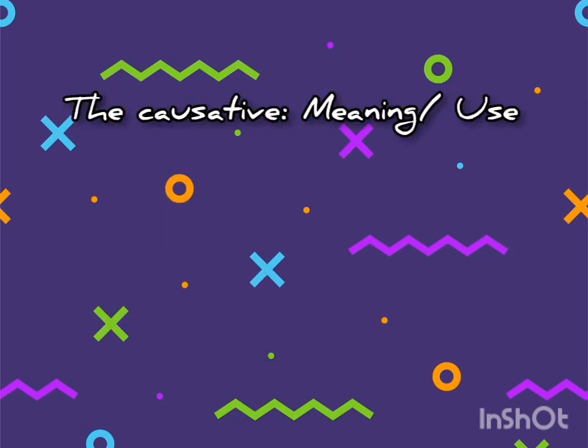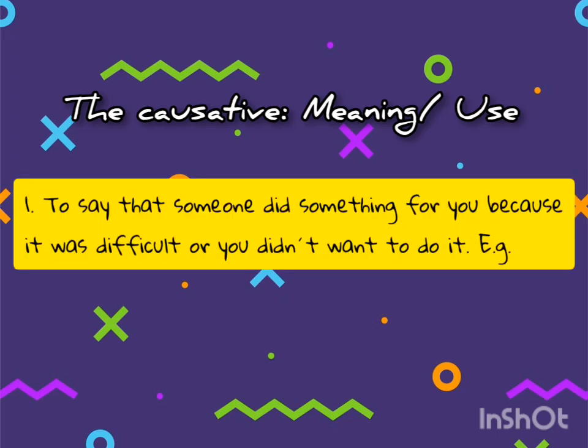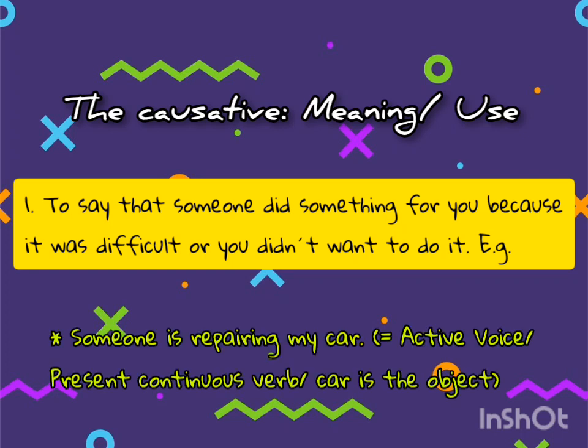The causative structure is used for two main reasons. Number one, to say that someone did something for you because it was difficult or you didn't want to do it. For example, as regards the examples, we are going to cover them first in the active voice, then in the passive, and then in the passive causative. Someone is repairing my car. This is the active voice and the verb tense is present continuous.